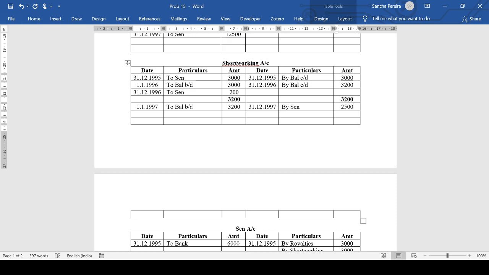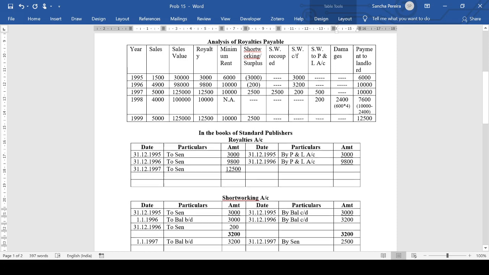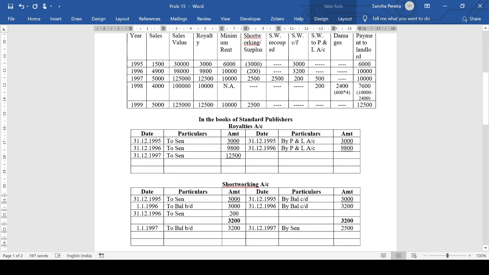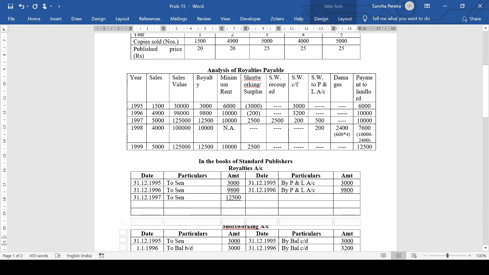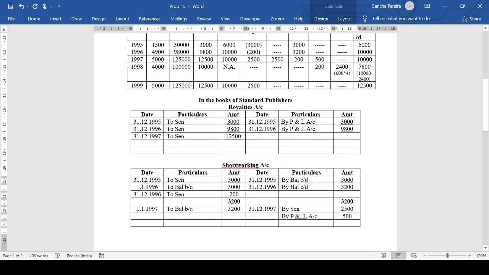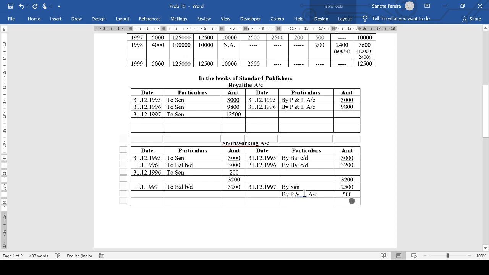Okay, and also we have something going to the profit and loss account. We have 500 transferred to profit and loss account. So it's P&L account debit to short working. So in short working, it is by P&L account. And how much is being transferred? 500. 500 is being transferred. Okay. And then we transfer the royalties to the P&L account. By P&L account, 12,000.